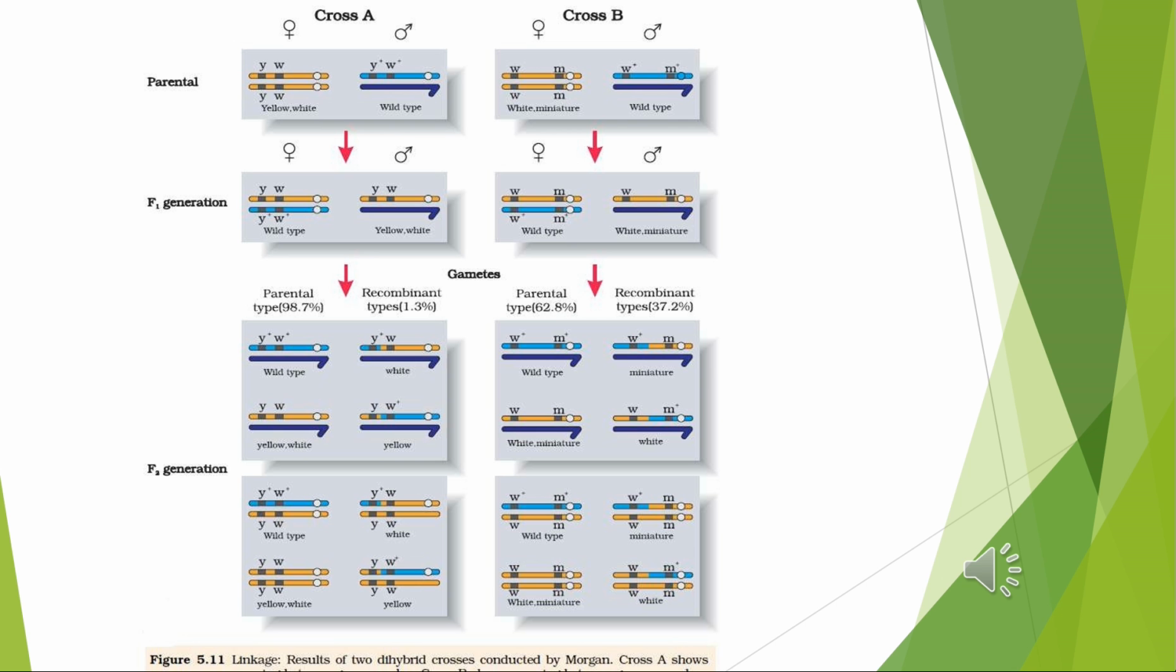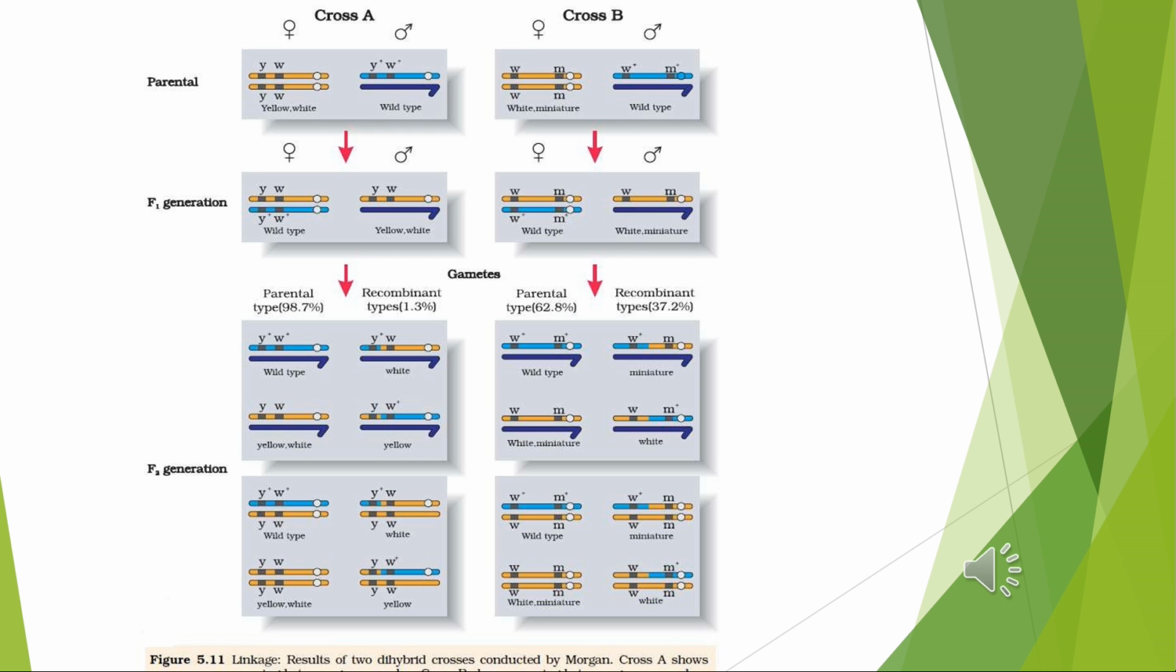I'm giving you here cross A, which is showing incomplete linkage in Drosophila for body color and eye color. Let's see. In Drosophila, crossing of a yellow-bodied, denoted by small y, and white-eyed, small w, female with a brown-bodied, y plus, red-eyed, w plus, male produced F1 to be brown-bodied, red-eyed. On intercrossing of F1 progeny, Morgan observed that two genes didn't segregate independently of each other, and therefore the F2 ratio deviated significantly from the expected 9:3:3:1 ratio.